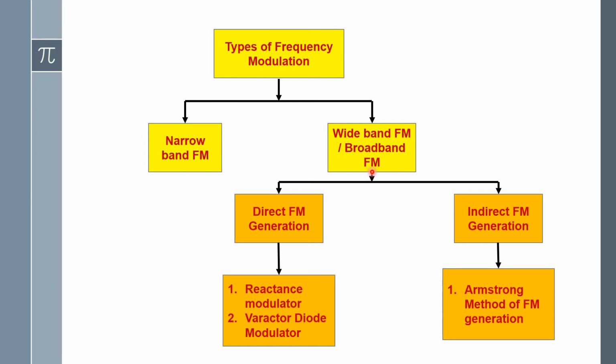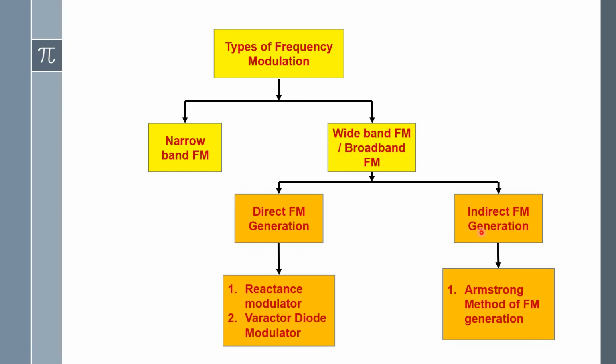So within the wide band, how do we generate that wide band signal? Two different methods are available. One is direct FM generation, another one is indirect FM generation. In the direct FM generation, two different circuits are available to generate frequency modulated output. What is the difference between direct FM and indirect FM? When the carrier frequency is directly varied with respect to the message signal, that is called direct FM generation.